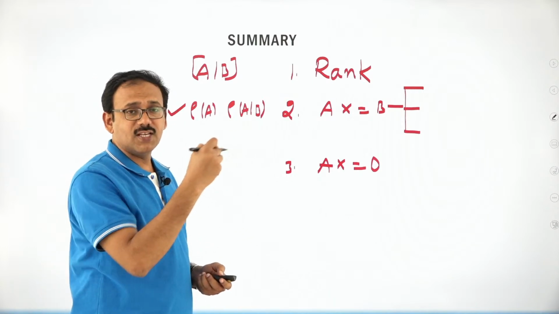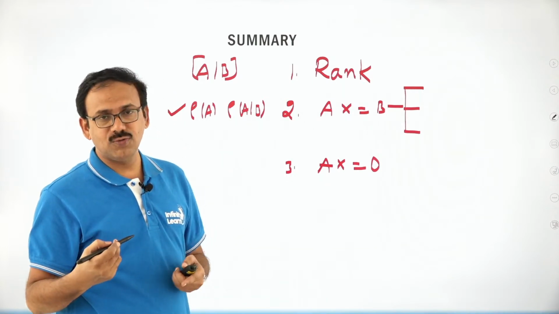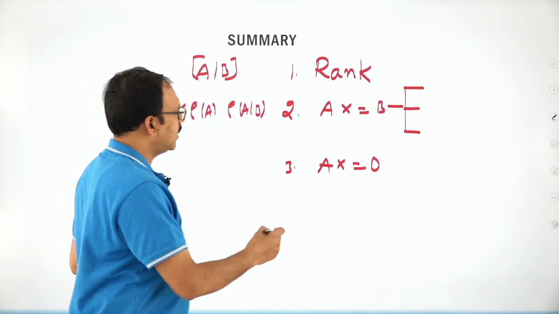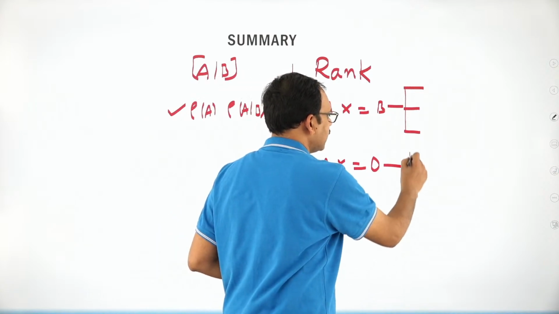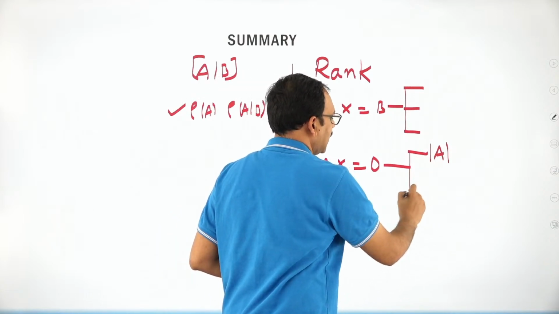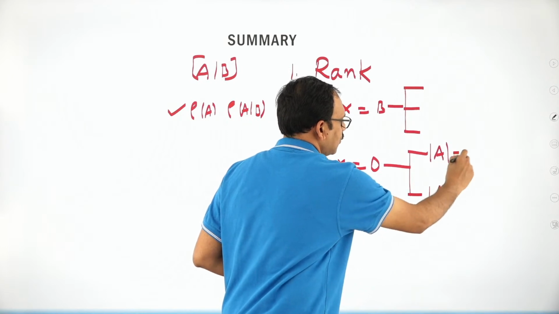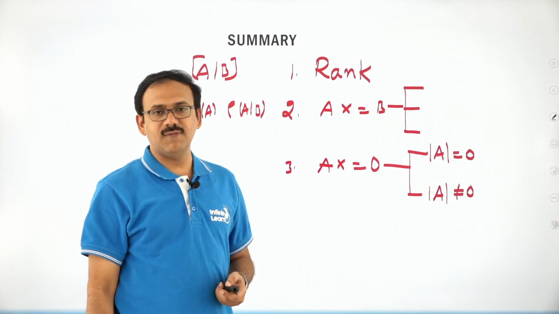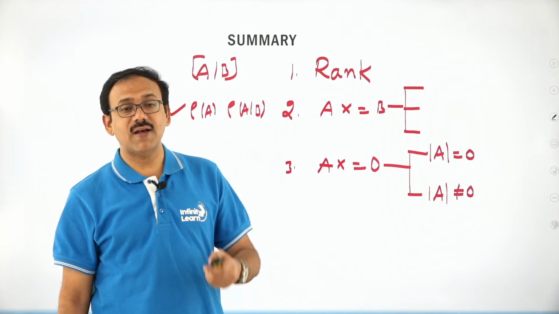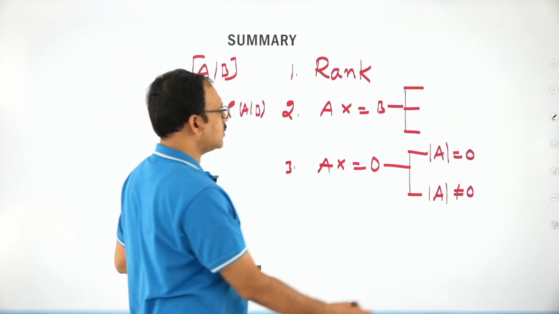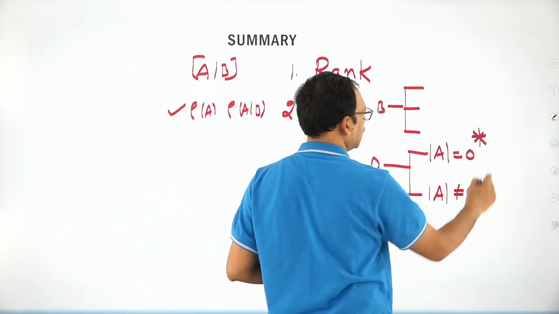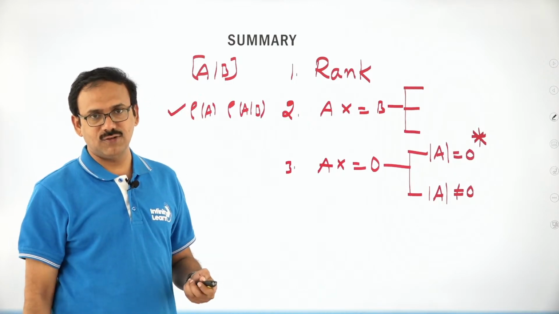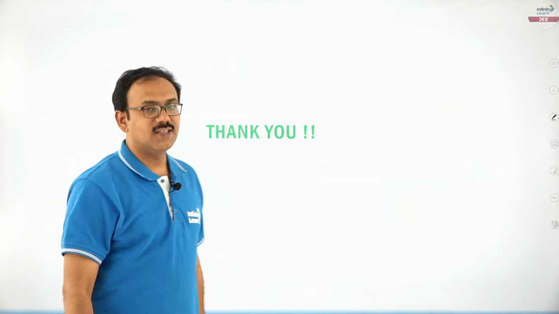We have seen various models, sometimes even 2 by 2 systems, I mean 2 equations and 2 variables, are also given. Next, in the homogeneous case, it is very easy to find whether det A is 0 or not equal to 0. If det A is 0, infinitely many solutions, that means the system has a non-trivial solution. The most important highlight of this topic: if det A is not equal to 0, the system will have a unique solution. Right, dear students?